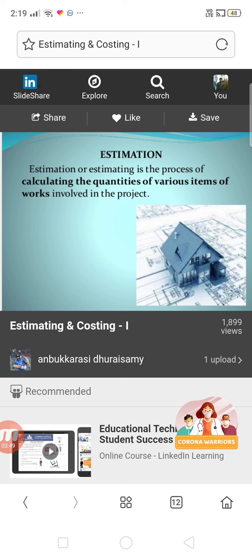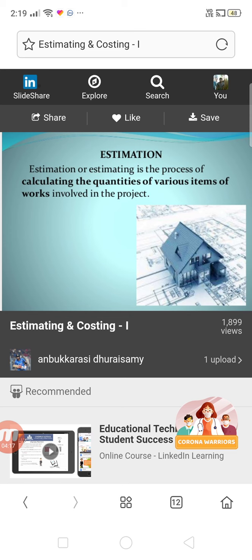Also, one more thing: estimation does not allow thorough or superficial work without gaps in details. The subject of estimation cannot be prepared just before the examination. There is a lot of homework and assignments required, and basically for this you require drawings.